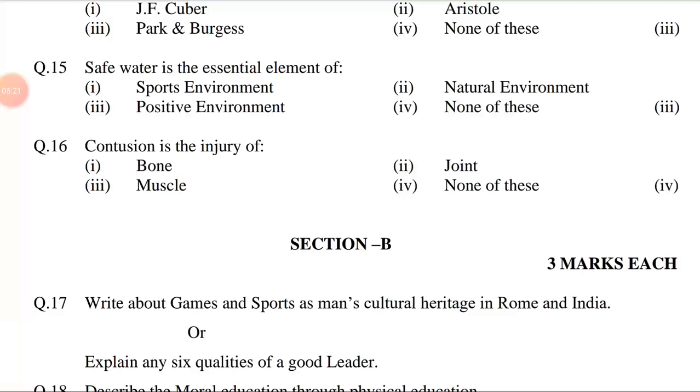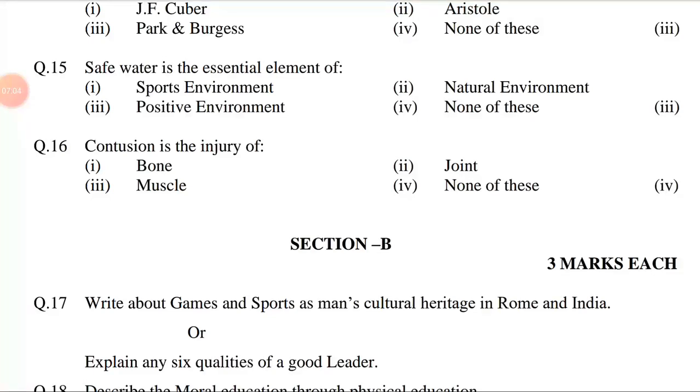Section B. Each question carries 3 marks. Question number 17. Write about games and sports as man's cultural heritage in Rome and India. Cultural heritage means an expression of ways of living developed by a community and passed on from generation to generation, including customs, practices, places, objects, expressions, and values. This question is related to chapter number 3, Sociological Aspects of Physical Education.